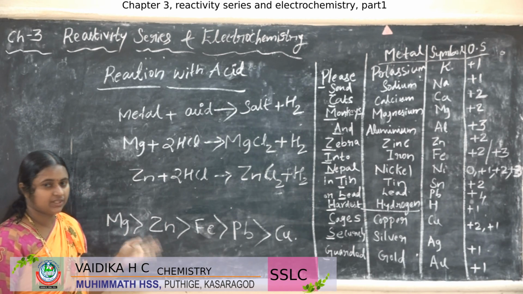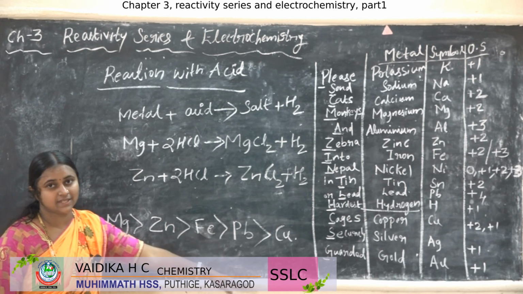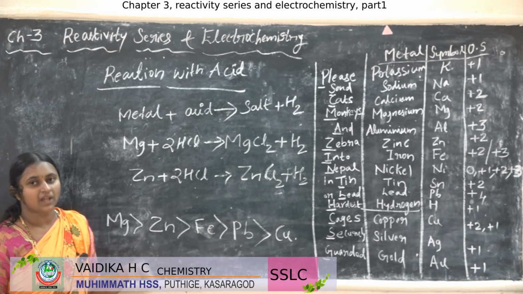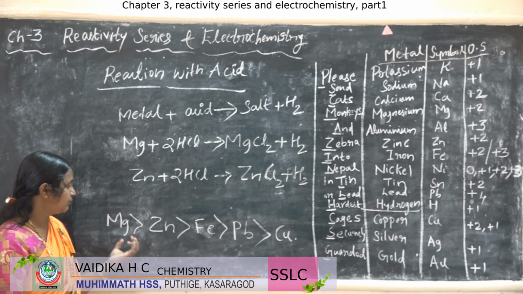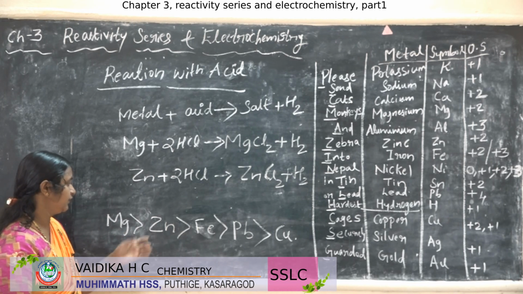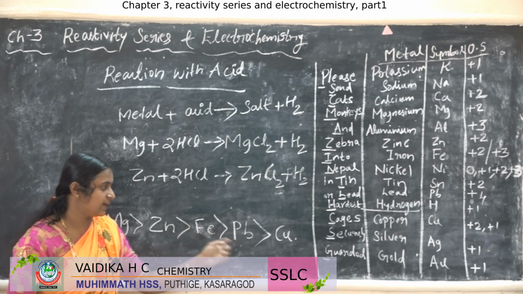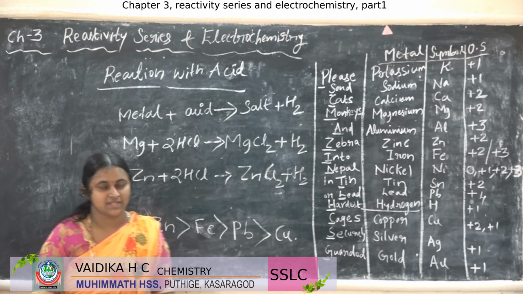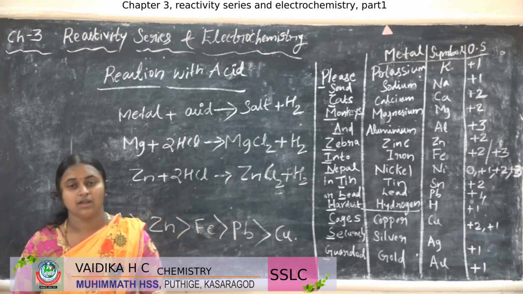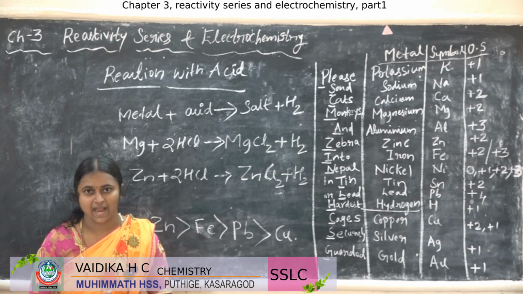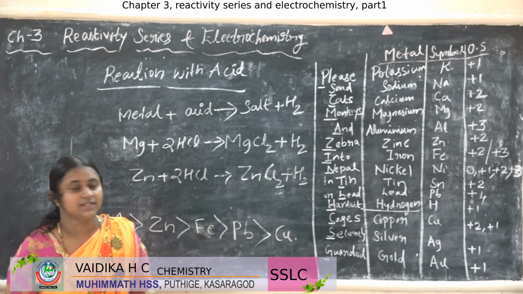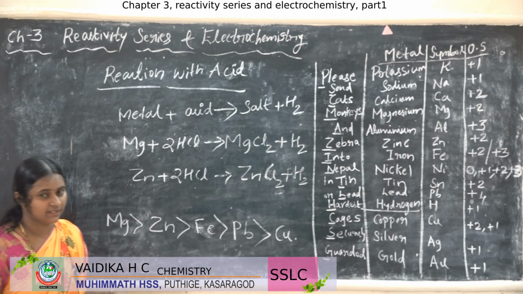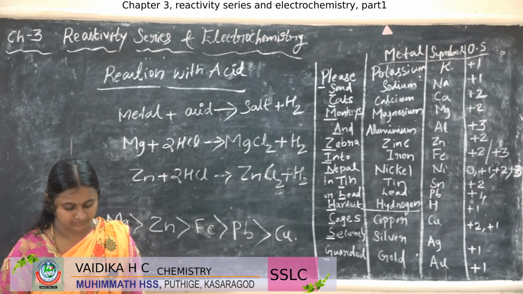And if you take these metals, the reaction of these metals with the acid will be like this. Magnesium will be more reactive, and then zinc, then iron, lead, copper. Copper will not displace the hydrogen from the acid, right? Because it is less reactive. So this is the order of reaction of metals with the acids.